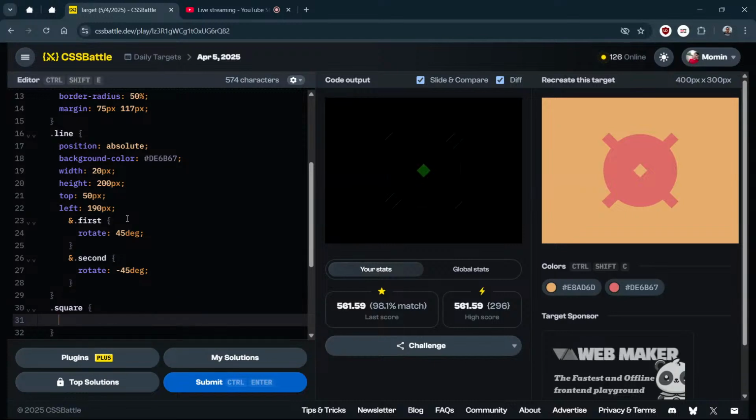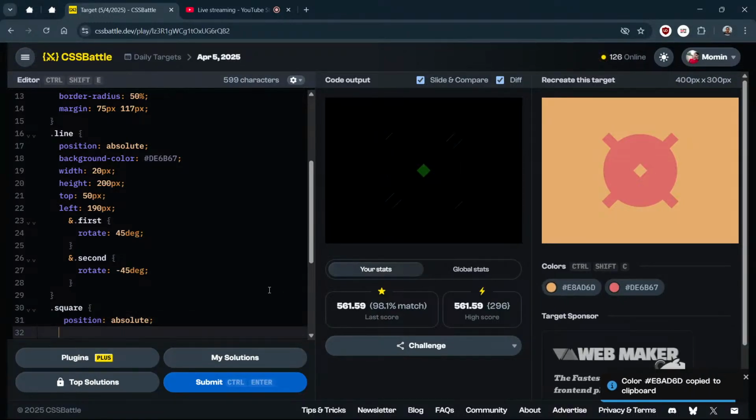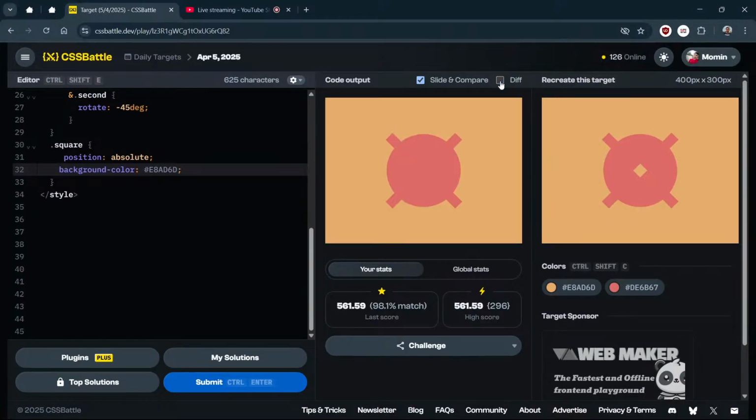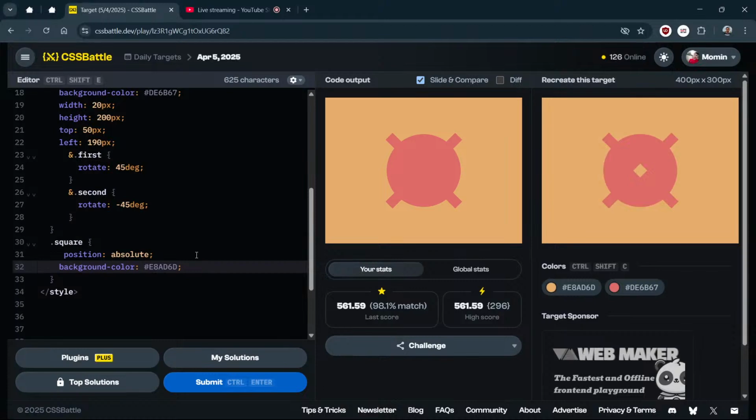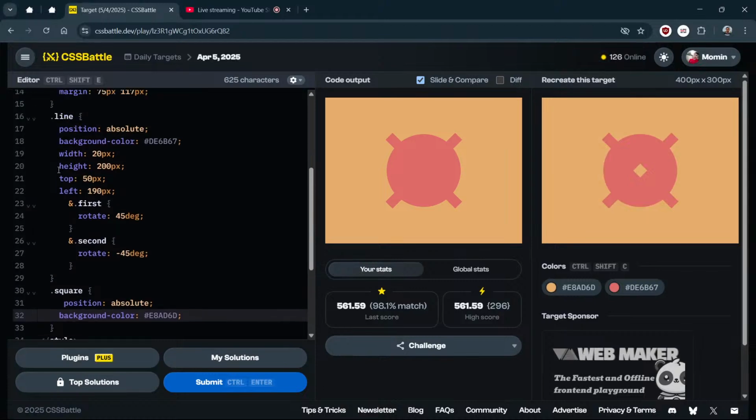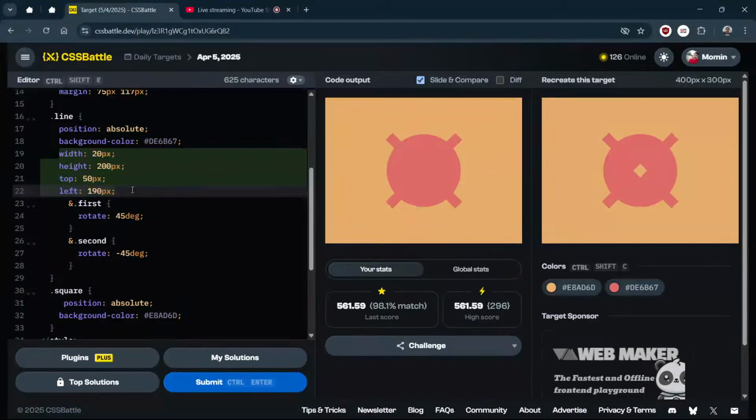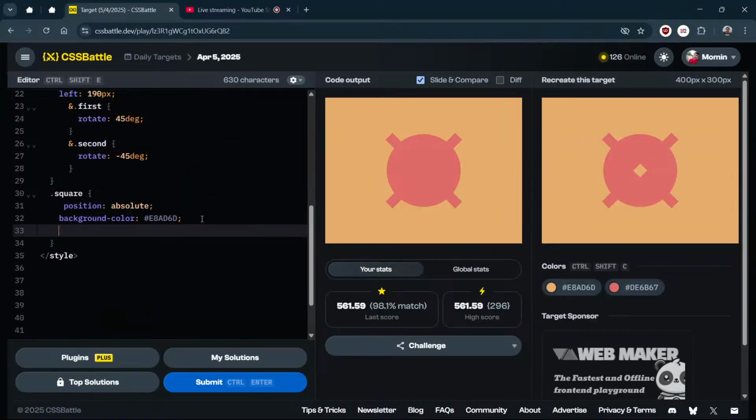Now we need to do something for the square. For our square also, we need to do position absolute. And this time the background color is this. Do we see this? Not yet. We need to do this thing: top and left and height and width also. Let's just copy all these things.